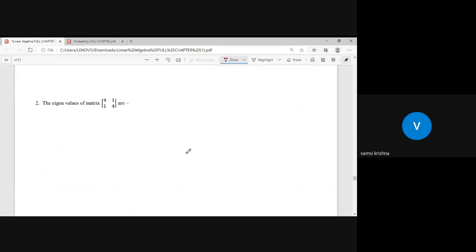Okay, I want to solve this question first. Find the eigenvalues of the matrix 4, 1, 1, 4.